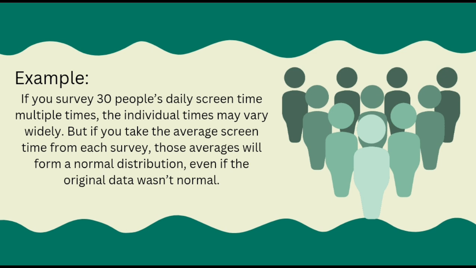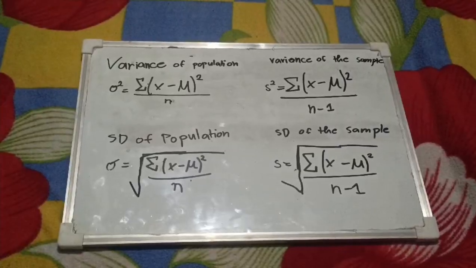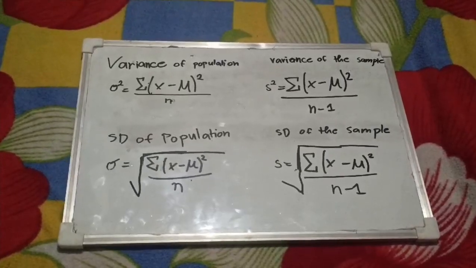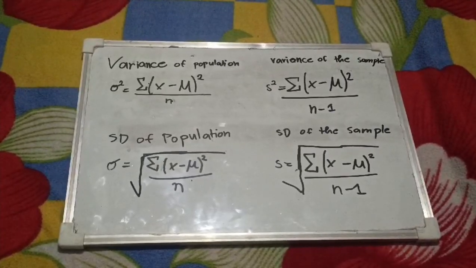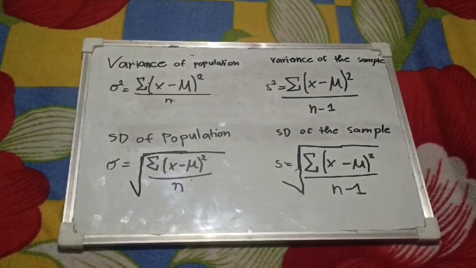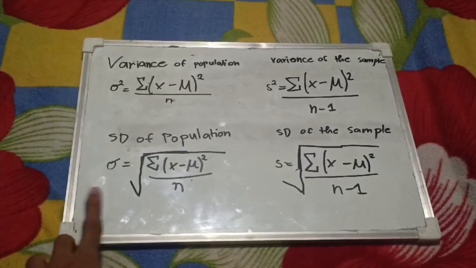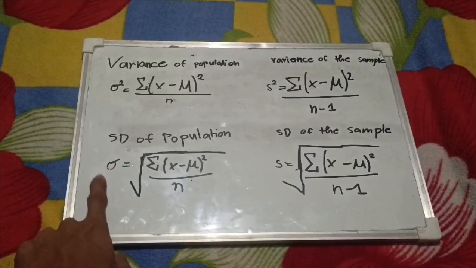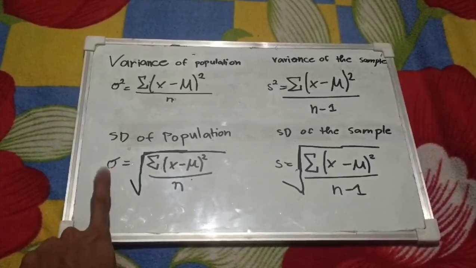Now, this is the formula of mean, variance, and standard deviation of the central limit theorem. The standard deviation is a measure of how spread out numbers are, and it is symbolized by the Greek letter sigma.